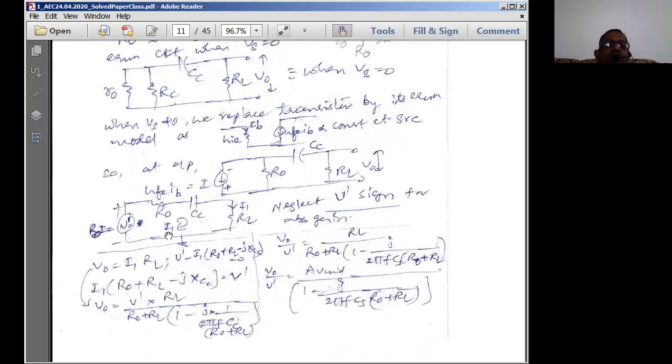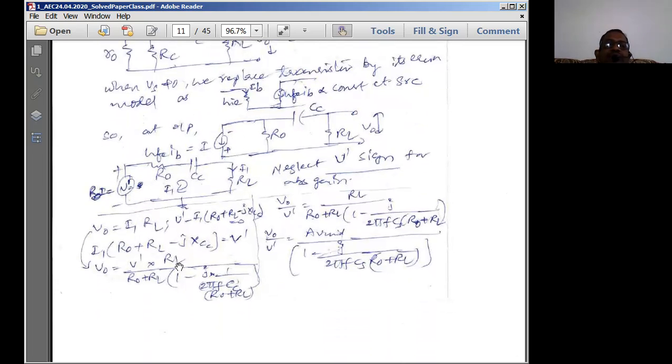So we replace this current source with a voltage source. Simply we multiply the current with the resistance, then we get a voltage source, and the internal resistance of the voltage source remains as it is, R0. So that's going to be R0 for us here. Thereby we get an equivalent circuit like this, transformed into a voltage source, and we call this voltage source V dash.